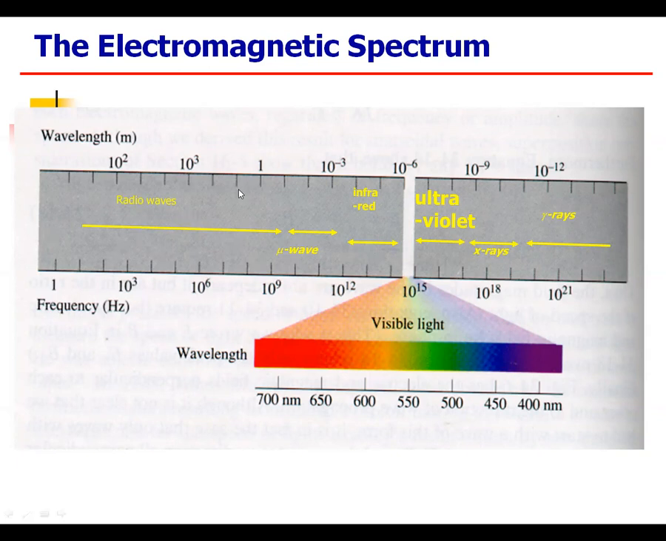10 power minus 3 to 10 power minus 6, that is called infrared ray, and 10 power minus 9 to 10 power minus 7 to 10 power minus 10, that is called ultraviolet, and above 10 power minus 9, that is called X-ray, and above that is gamma ray. These are different wavelengths at different spectrum. The visible light falls under 10 power minus 15, that is at 400 nanometer to 700 nanometer at the different wavelength.